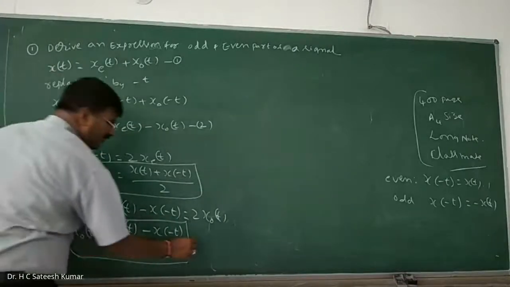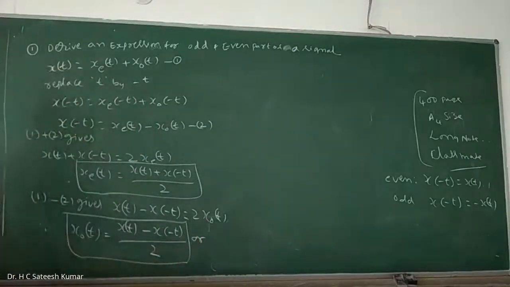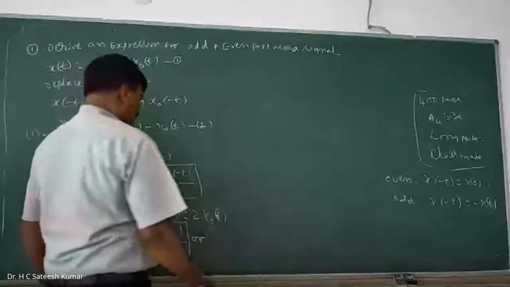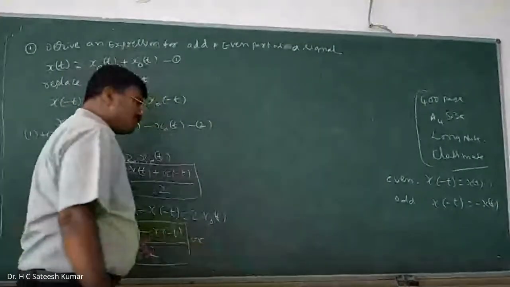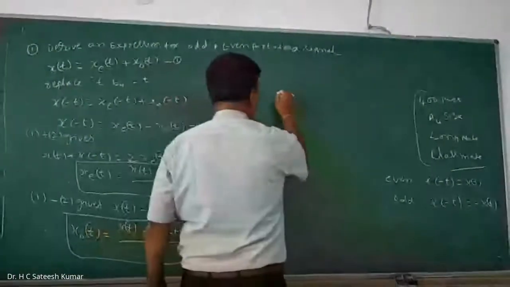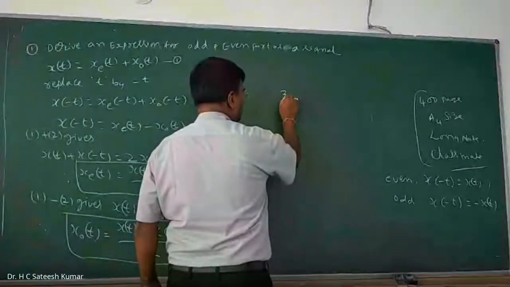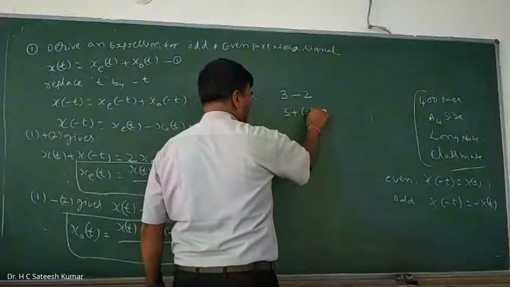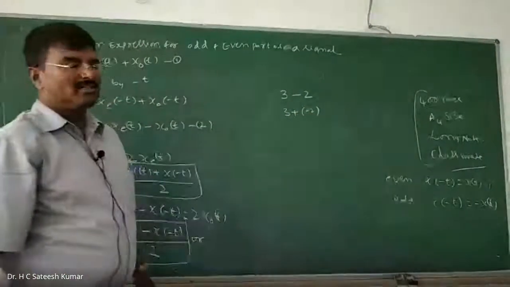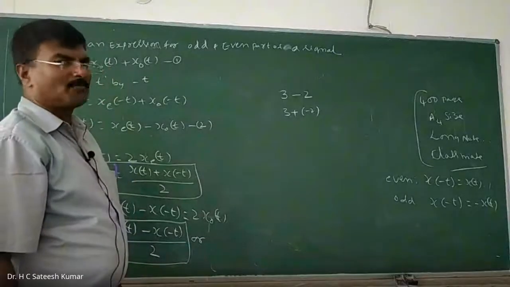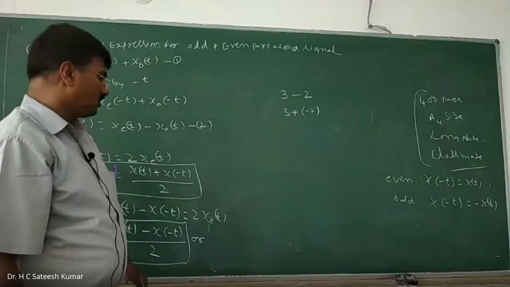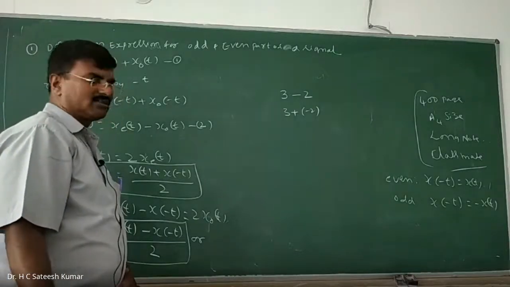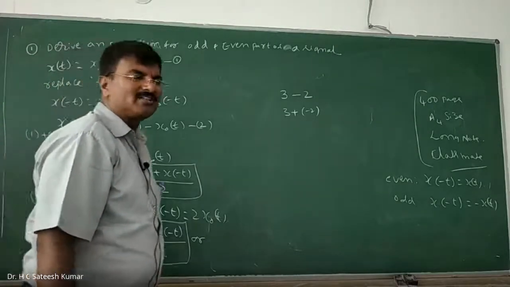Another way of writing the same equation is, because subtraction of signals is difficult, we add instead. Sir, how can you add if subtraction is difficult? See, for example, I want 3 minus 2. Instead of subtracting, you can do 3 plus minus 2. Addition of the negative number is nothing but subtraction. Changing the sign of the second signal makes it subtraction.